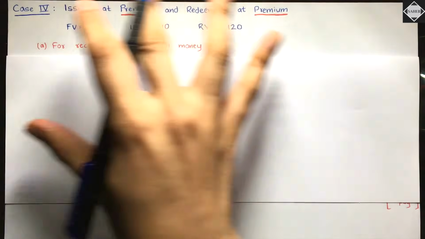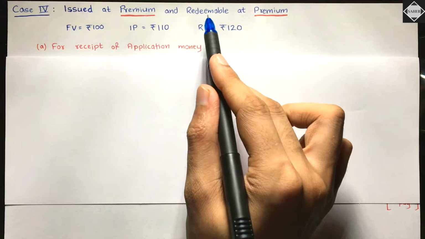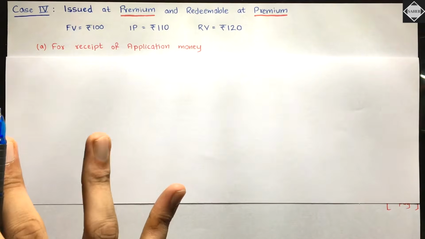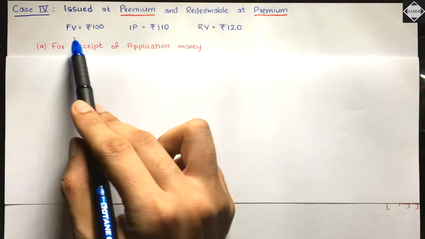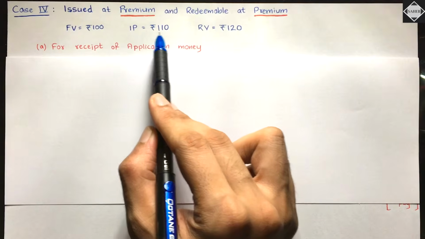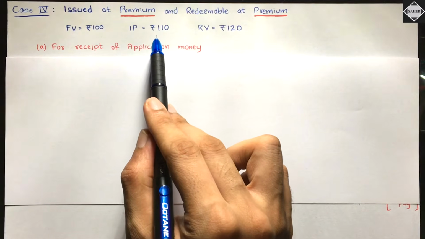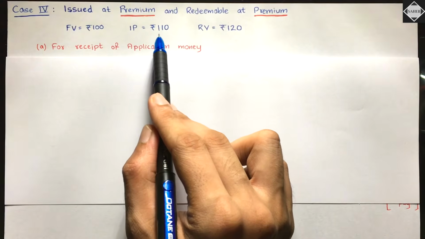Now see here, we have case 4. Debentures have been issued at premium and redeemable also at premium. Fine. So let's just say the face value is rupees 100. Then the issue price is, let's just say, 110. Obviously more than the face value because the issue is happening at premium. Issue price has to be at premium, right?